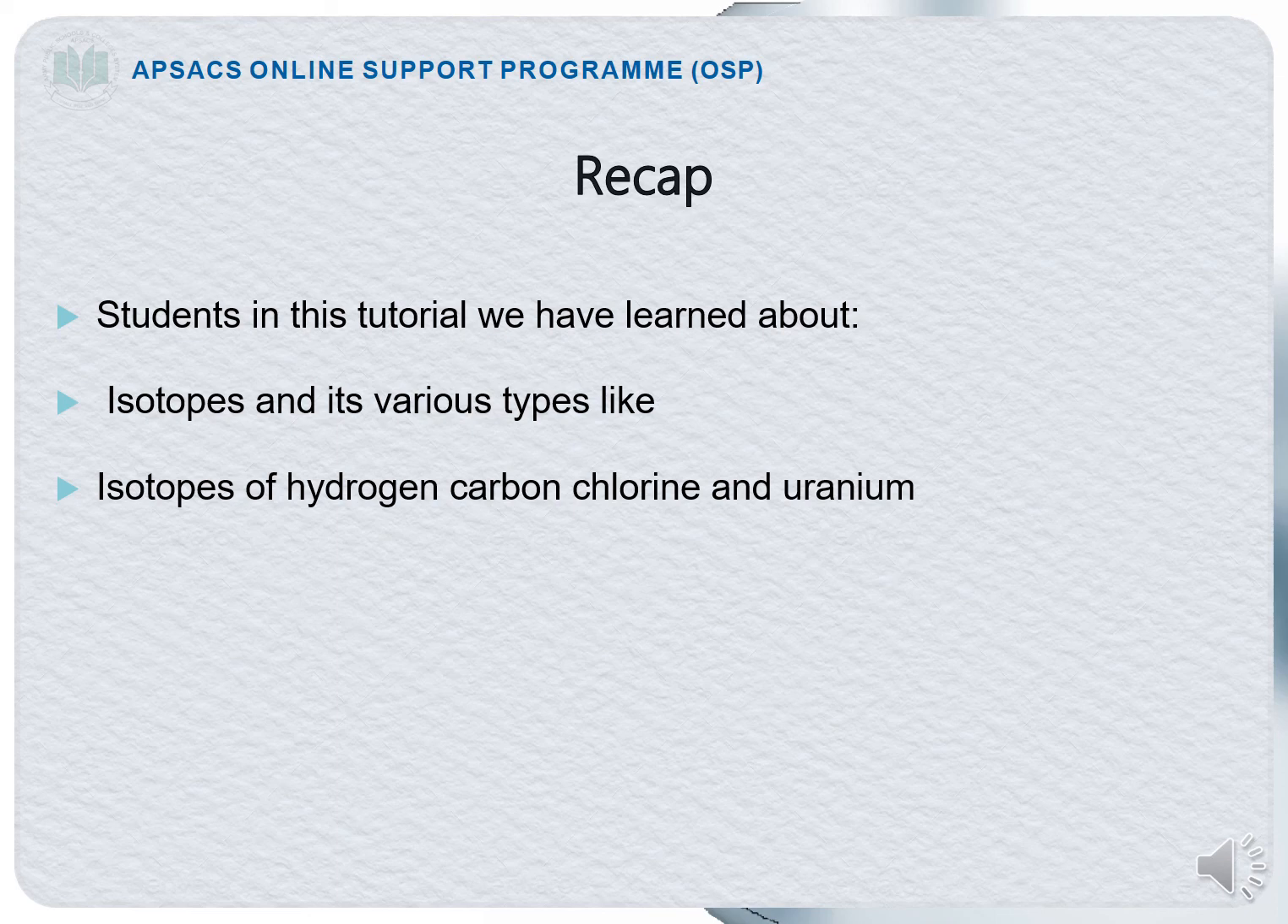Carbon, chlorine and uranium. Carbon has 3 isotopes: carbon 12, carbon 13 and carbon 14. Chlorine has 2 isotopes: chlorine 35 and chlorine 37, and uranium also has 3 isotopes. Then we studied the uses of isotopes, such as iodine 131, sodium and carbon 14. They have different uses in different fields of life.